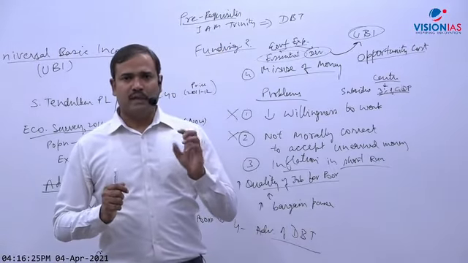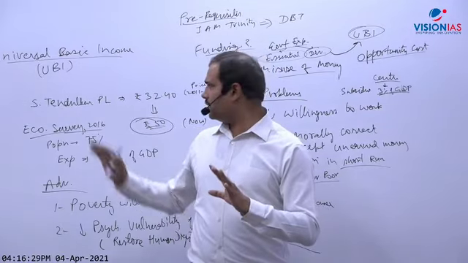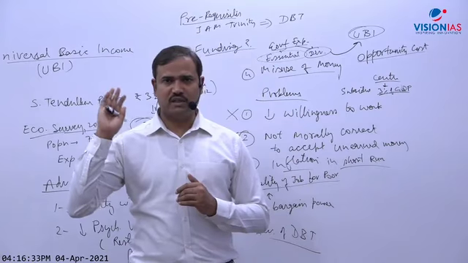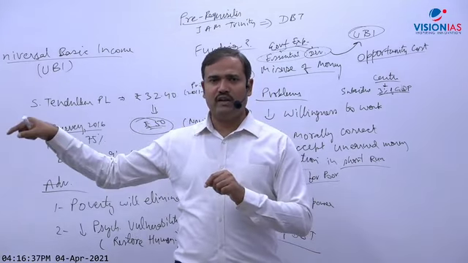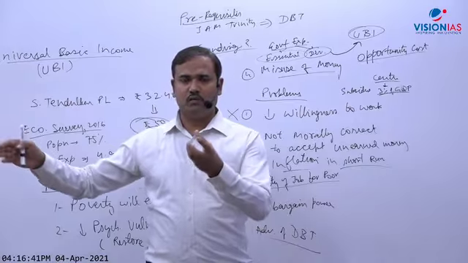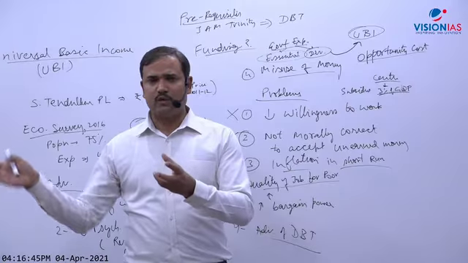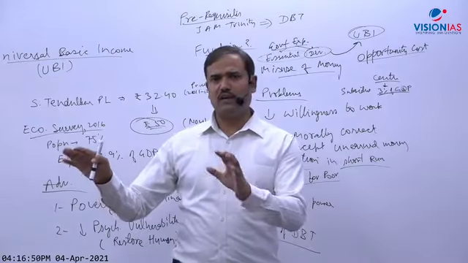What is my view? My view is that I very strongly believe that government must implement UBI in the near future, not immediately, but maybe in the next 5 years. Rather, I thought that government must have implemented it partially during COVID. Just like government gave some money, like food grains were given free of cost to people, and some other expenditure was increased as a part of Atmanirbhar Bharat. So I wanted that government should have implemented that. Some experts said so, and I was convinced by that.